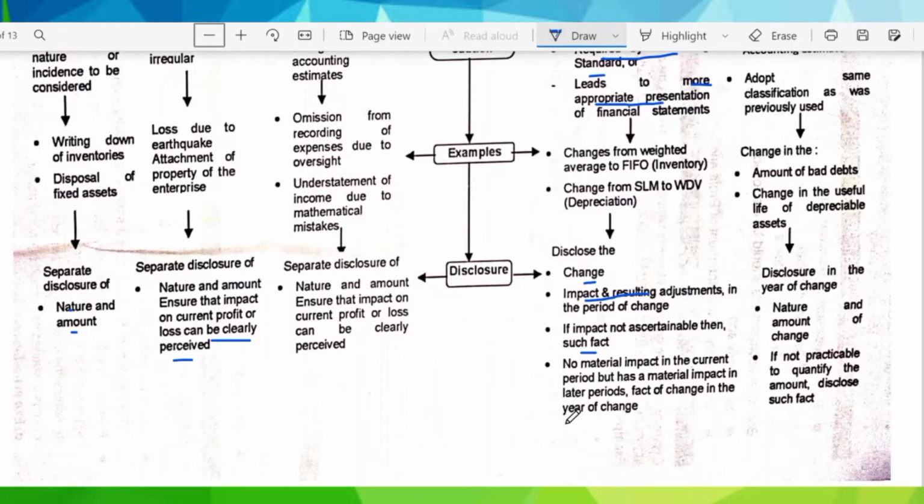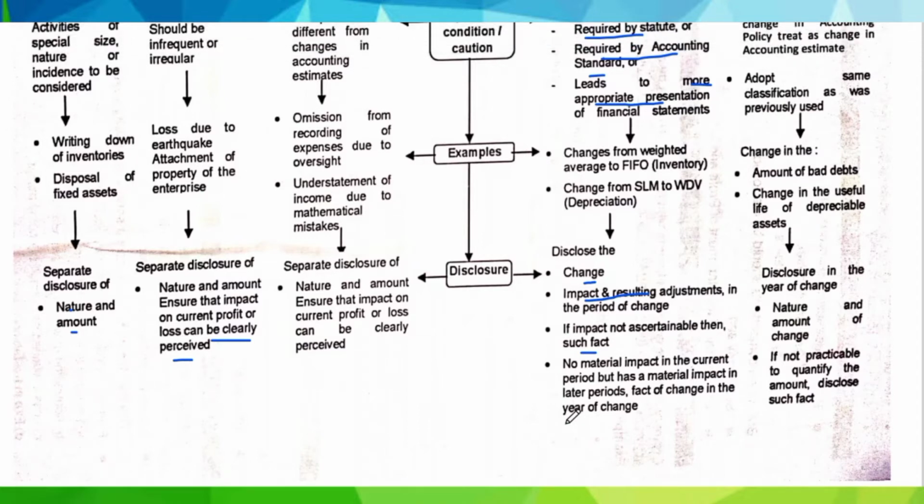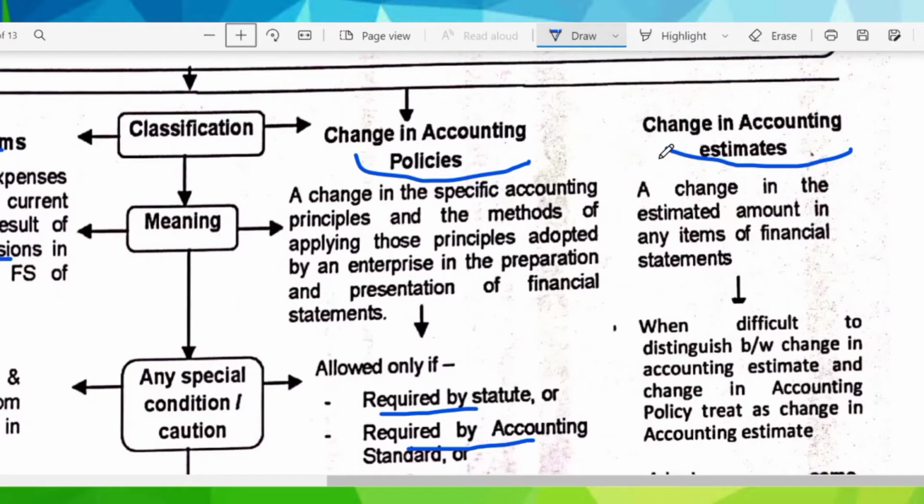So to summarize the disclosure points, we can say that changes in accounting policy together with their impact on financial statements must be included. Any change having material impact on the financial position or performance should be clearly disclosed. If the change does not have material impact now but will have material impact in later periods, then disclosure is required in the period in which the change is adopted. Lastly, if the quantification of impact is not practicable, then we have to state such fact also. Now moving to the last category, that is change in accounting estimate.